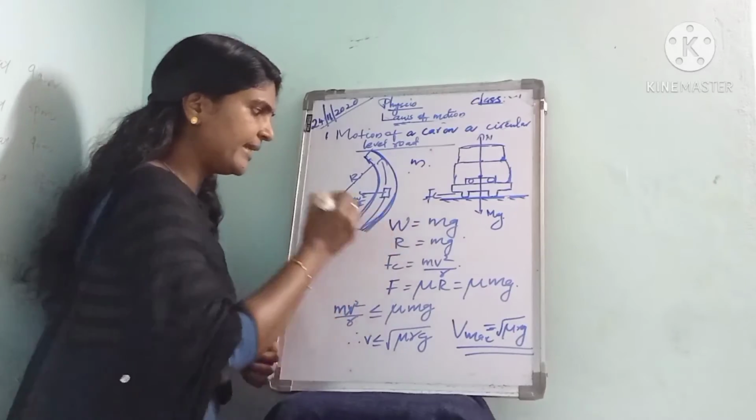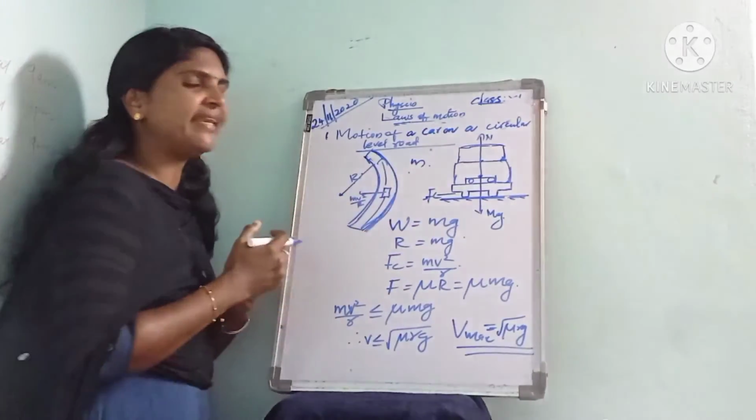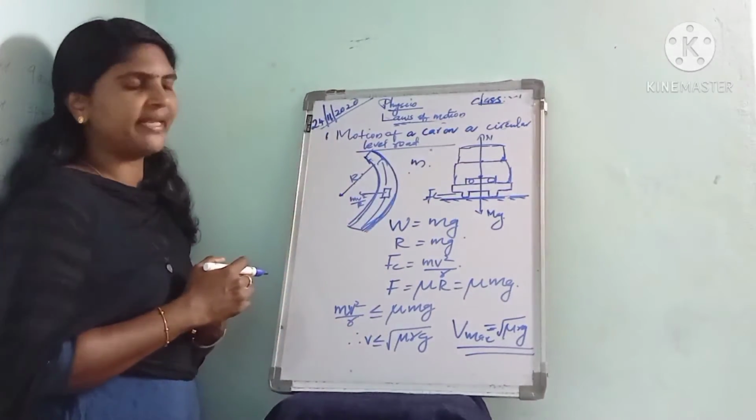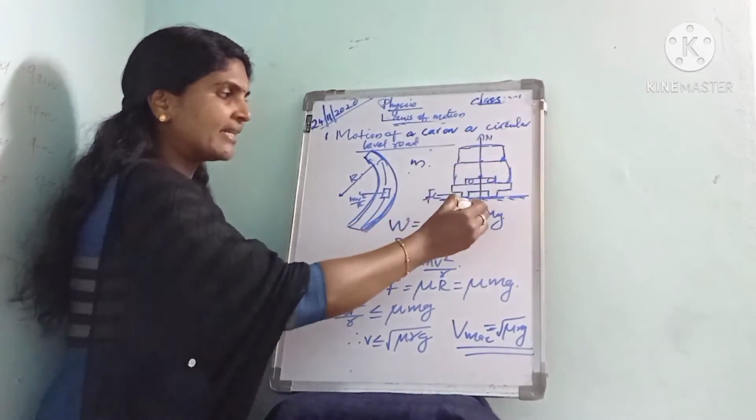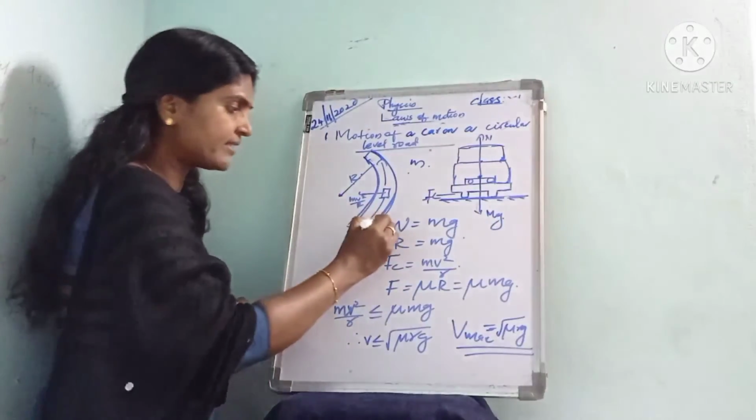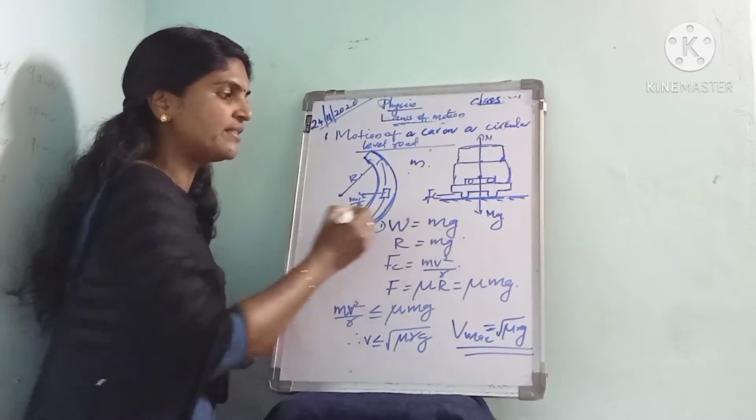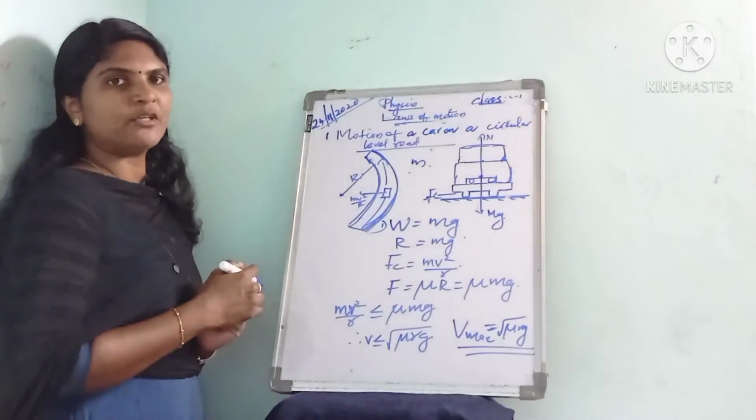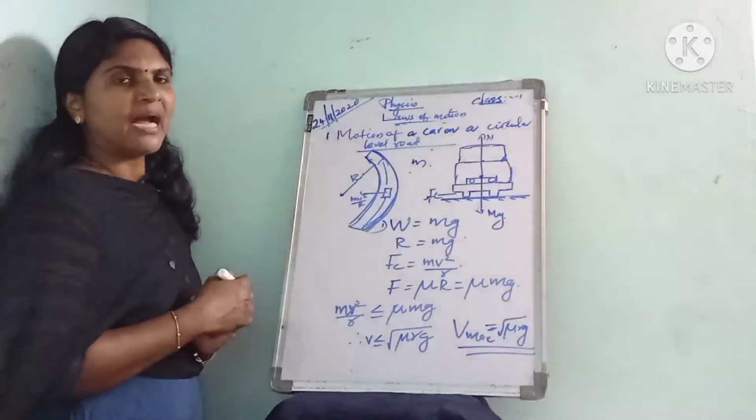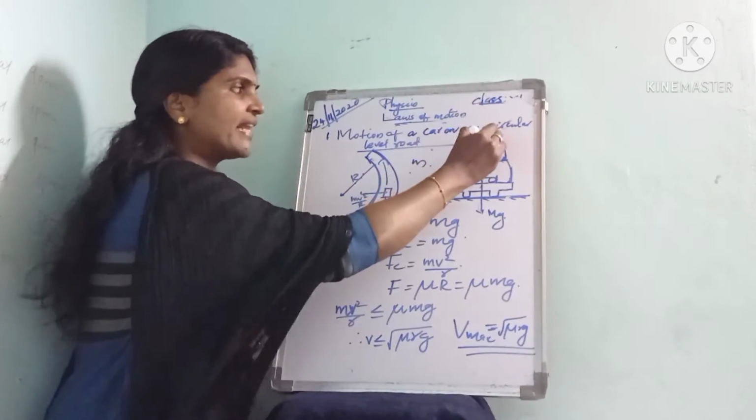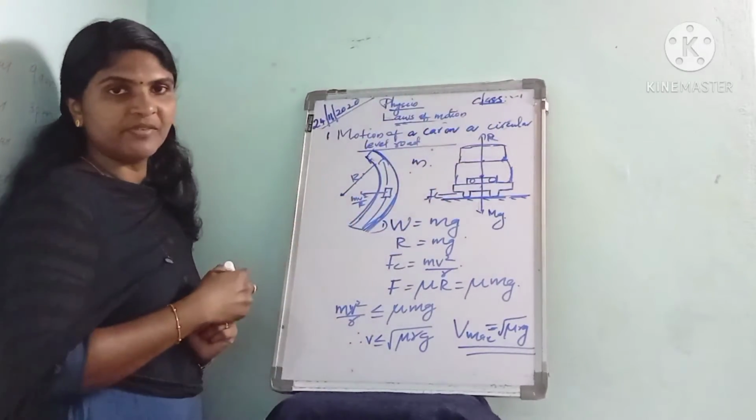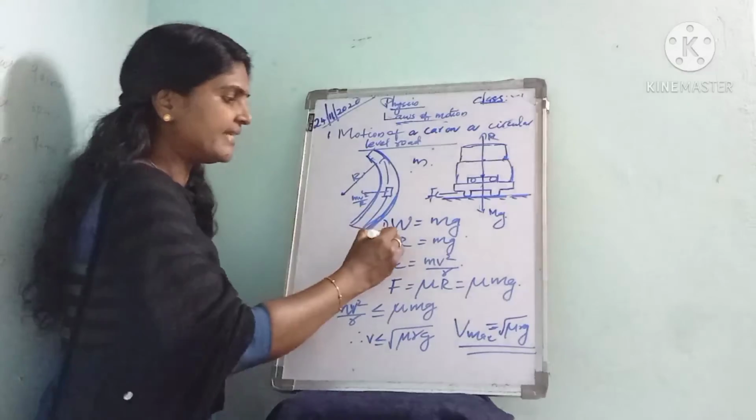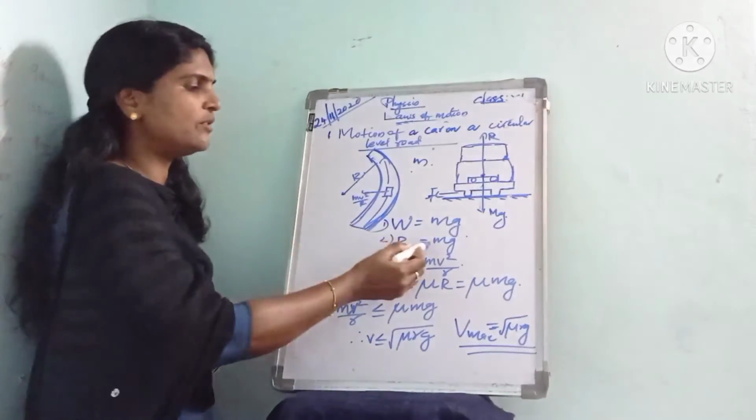Then what are the various forces acting on the car? The first force is the weight of the car, W is equal to mg, that acts vertically downward. The second is the normal reaction R, that acts vertically upward, which is equal to the weight. So R is equal to mg.